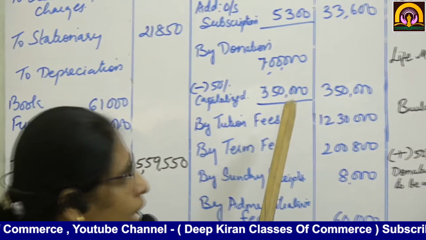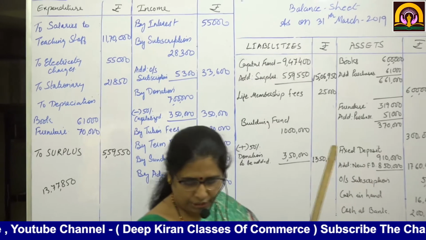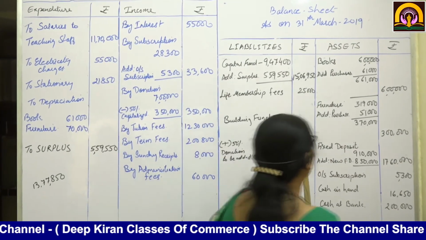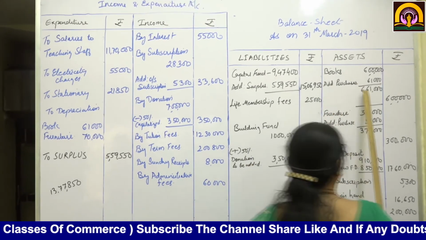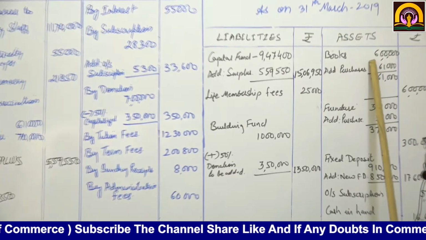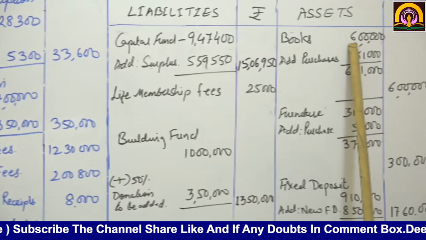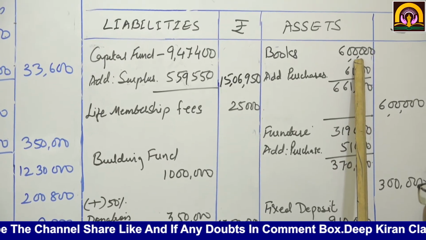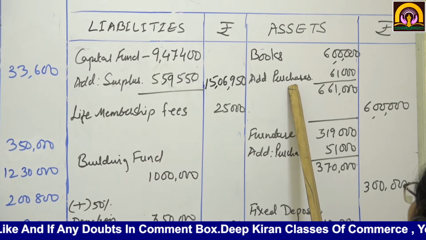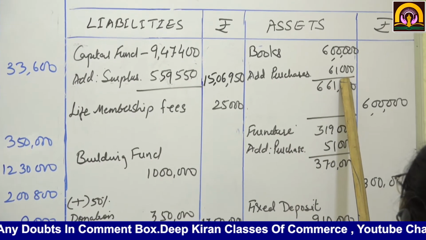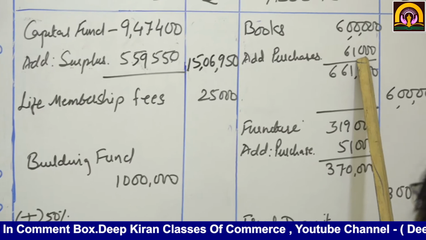Now I am going to explain how the depreciation has arrived. In your given chart, the opening balance of books was 6 lakhs. Additional purchase: on the payment side, books are written, and that is new purchases of 61,000.